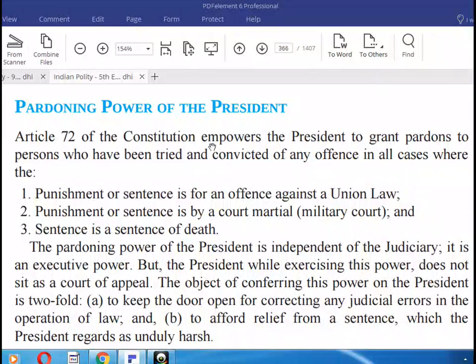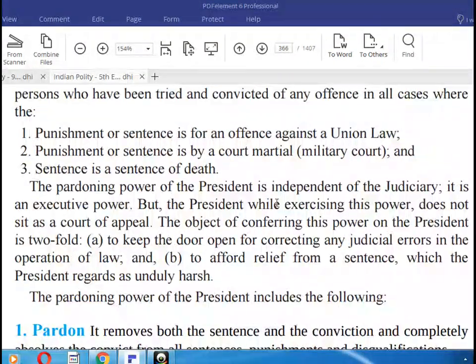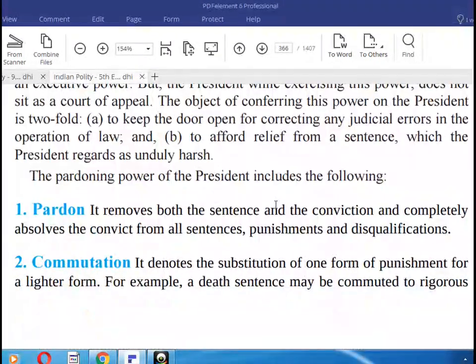Article 72 of the Constitution empowers the president to grant pardons to persons who have been tried and convicted of any offence: in all cases where the punishment or sentence is for an offence against Indian law, where the punishment or sentence is by a court martial, and where the sentence is a sentence of death. This keeps the door open for correcting judicial error in the operation of law, and to offer relief from a sentence which the president regards as unduly harsh.